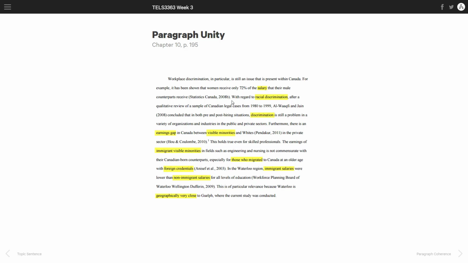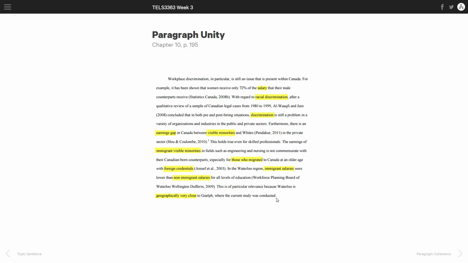That's workplace discrimination. We have racial discrimination, another mention of discrimination. There's earning gaps, and minorities are mentioned. Again, immigrant visible minorities, migrated persons, foreign credentials, immigrant salaries, non-immigrant salaries, and this last sentence where it mentions Waterloo being geographically very close to Guelph, where the current study was conducted.